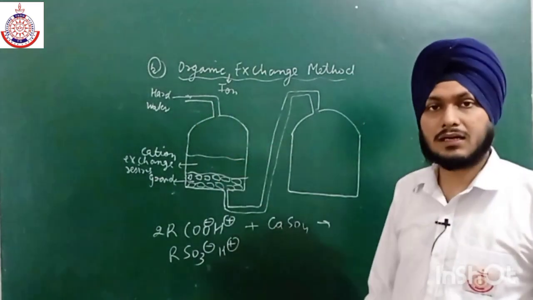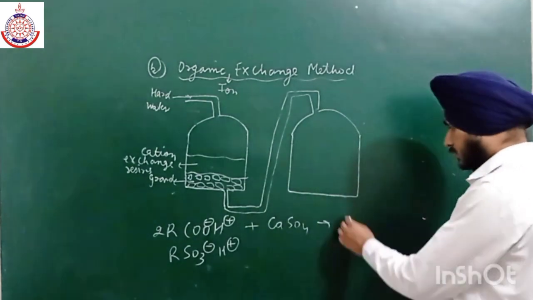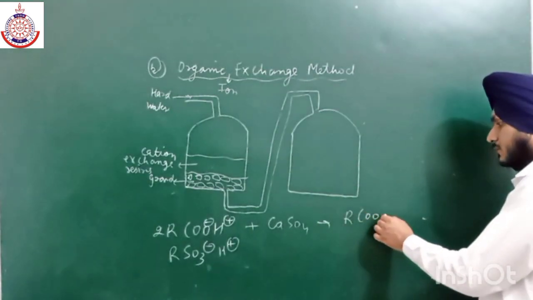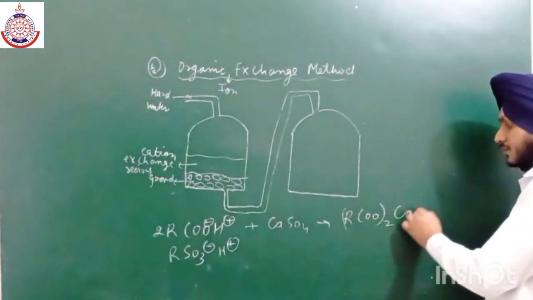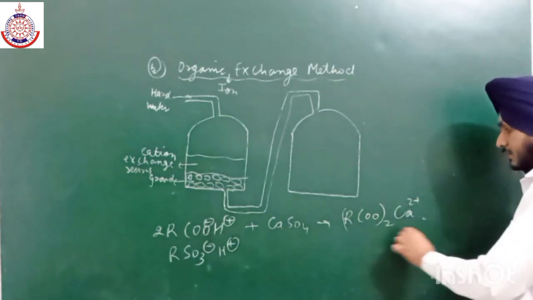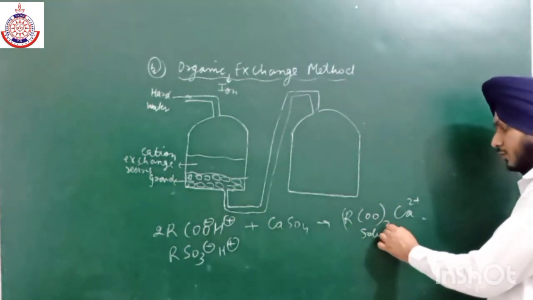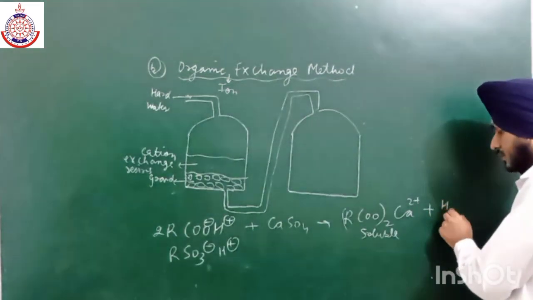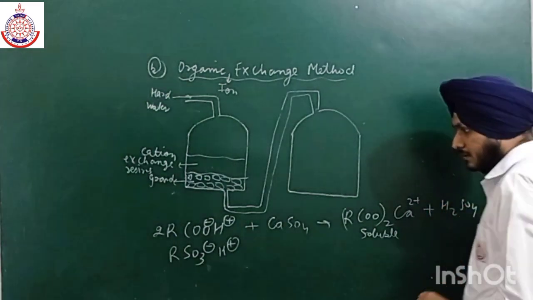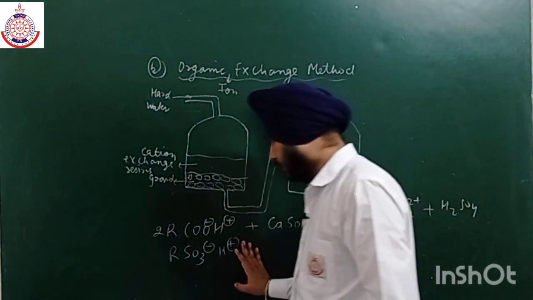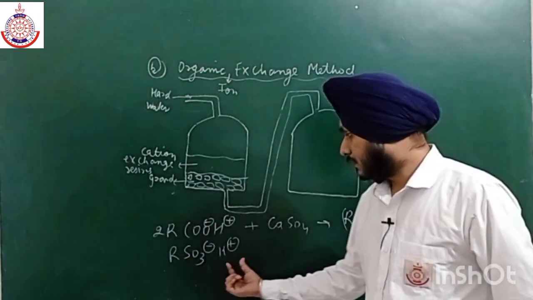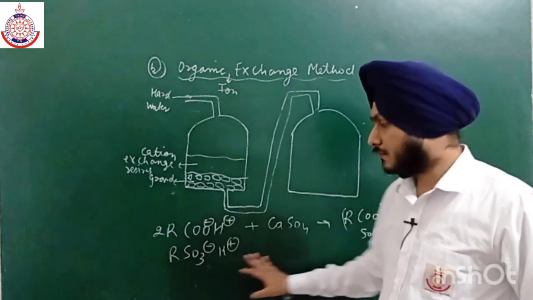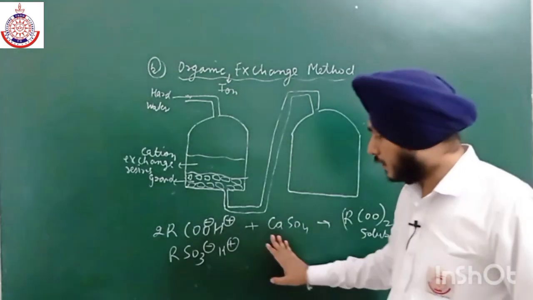Firstly, they react with this cation exchange resin to form a soluble salt. This is soluble, and it will not obstruct the formation of lather. Plus, we are left with H2SO4. Similarly, we can easily react this sulfonic acid with calcium carbonate also.